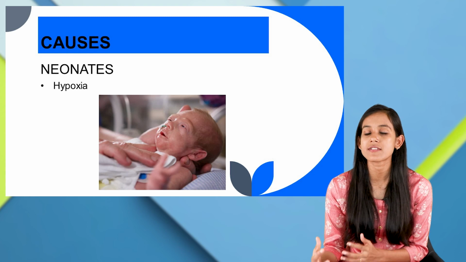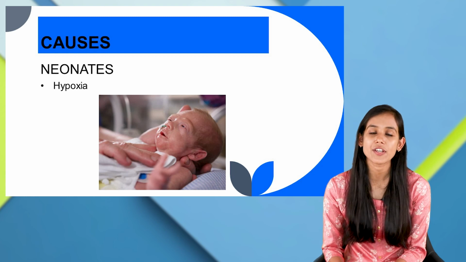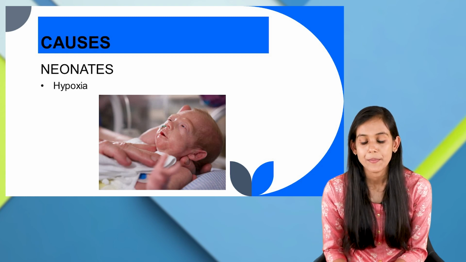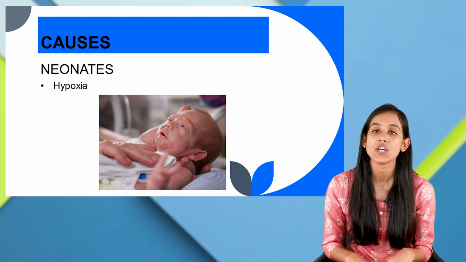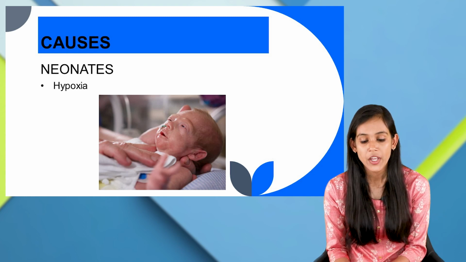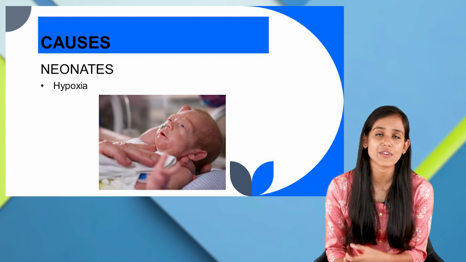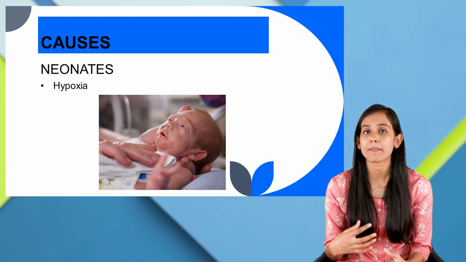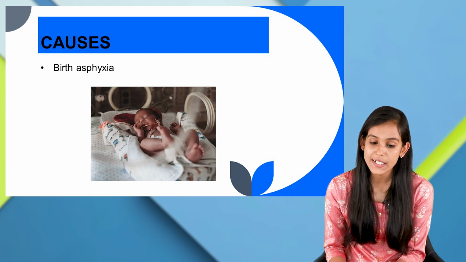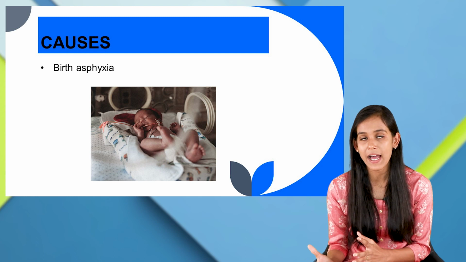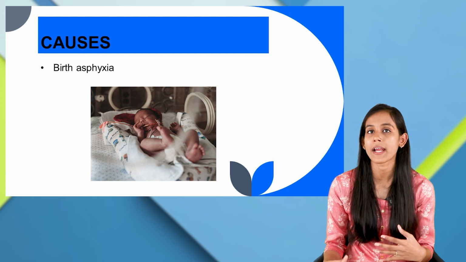Now, let us move on to the causes to understand why there might be impaired neurons, or in which cases there might be seizure. So first we would discuss neonates, as we are discussing pediatric patients here. The first thing would be hypoxia. If there is a lack of oxygen, then definitely there might be abnormal electrical discharge, a seizure episode. Also if there is birth asphyxia or electrolyte imbalance, for example hypoglycemia or hypocalcemia, in that case also there might be seizure.